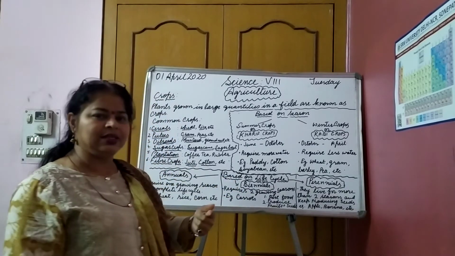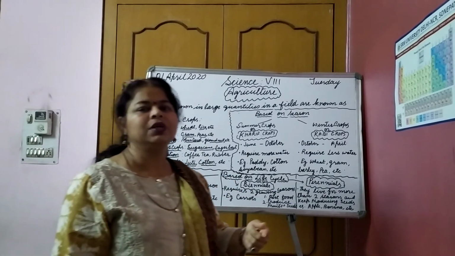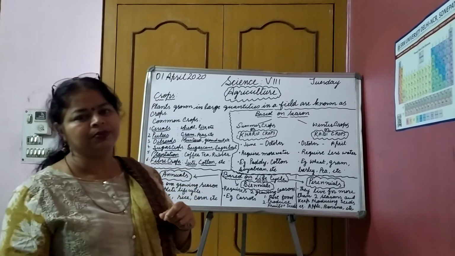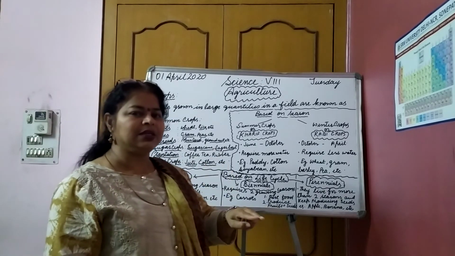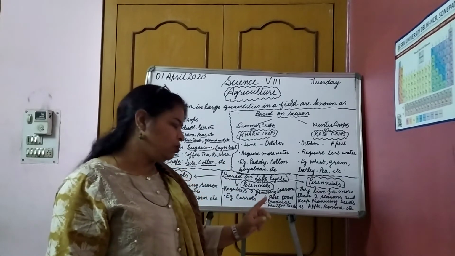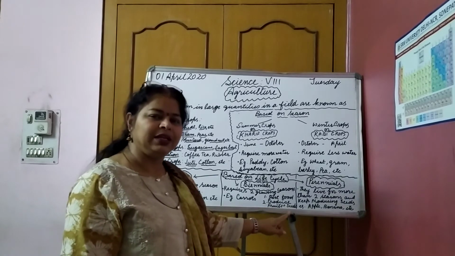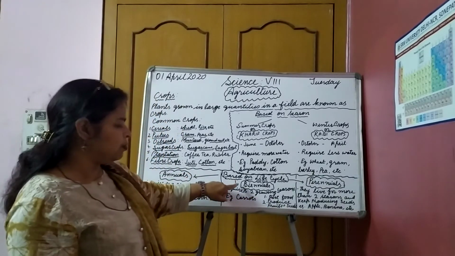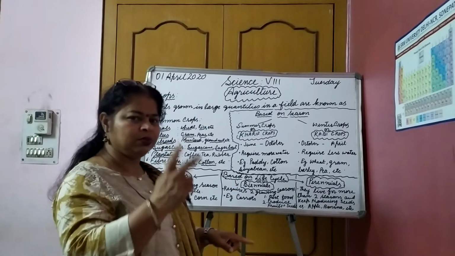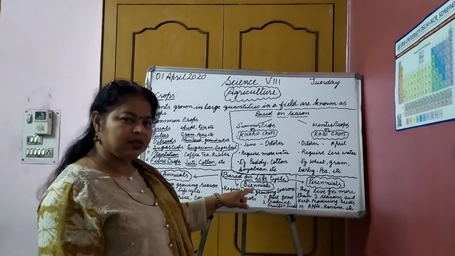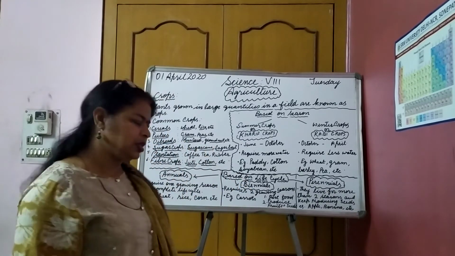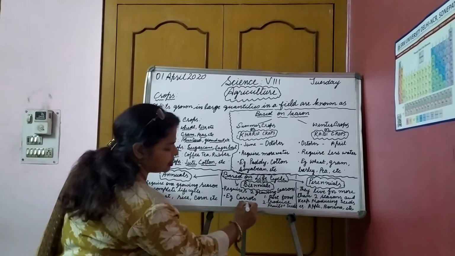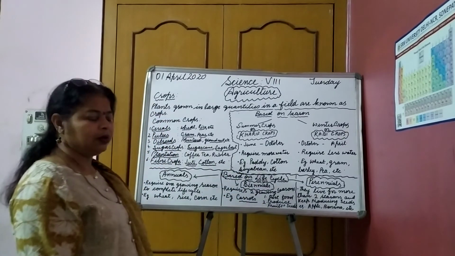And in the next season, they produce seeds and fruit. In the second season, they produce fruits and seeds. That's why they are called biennials. Bi means two. They require two growing seasons. An example is carrots.